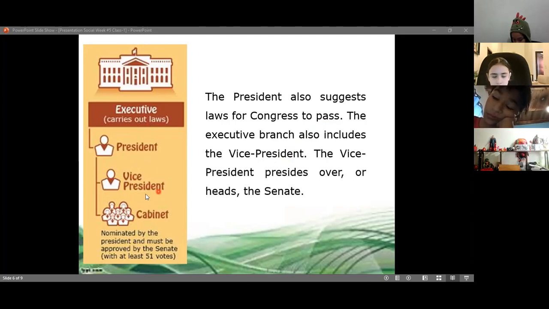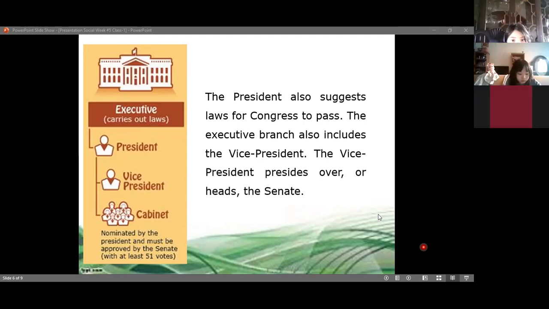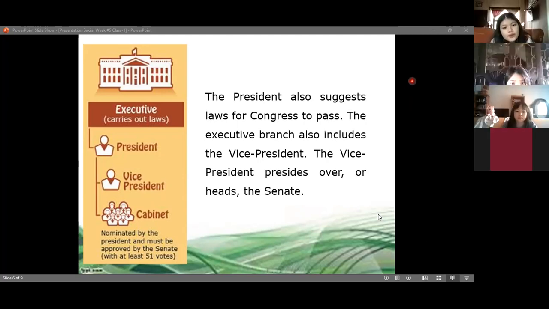As I was telling, the vice president is part of the executive branch. It says the vice president presides over, or heads, the Senate. So the vice president is going to be in charge of the Senate. If you remember in the last class, we talked about the Senate, and the terms of almost 6 years, and the 2 years in charge of the administration. So the vice president is going to be in charge of the Senate. They can be working side by side.